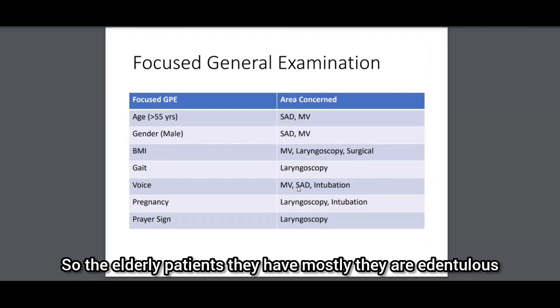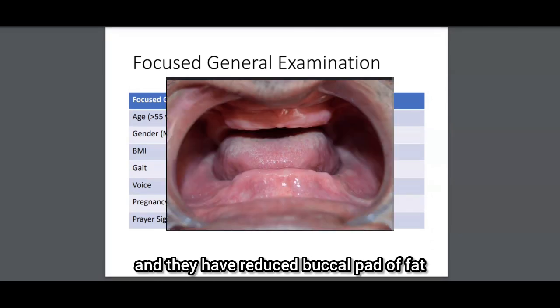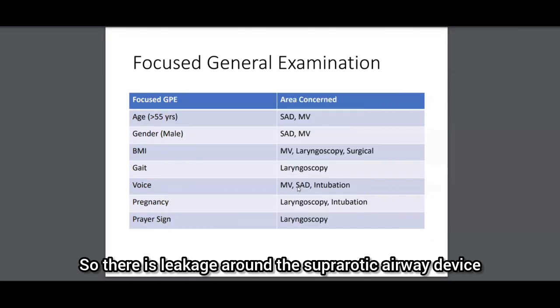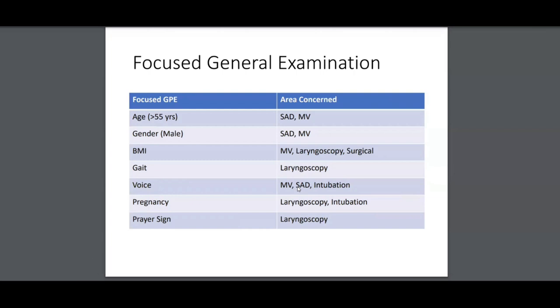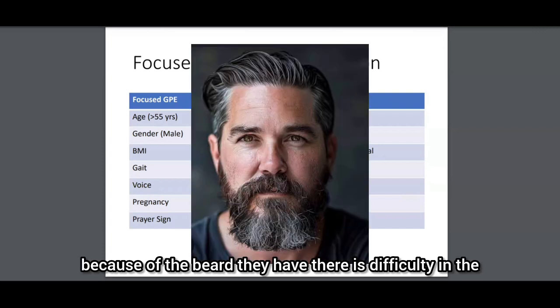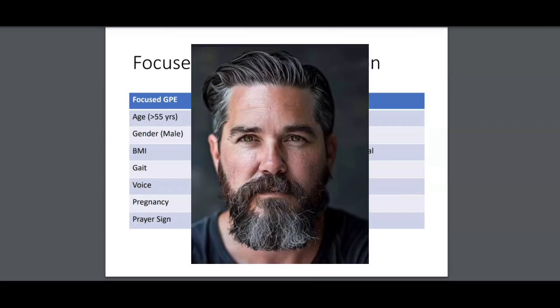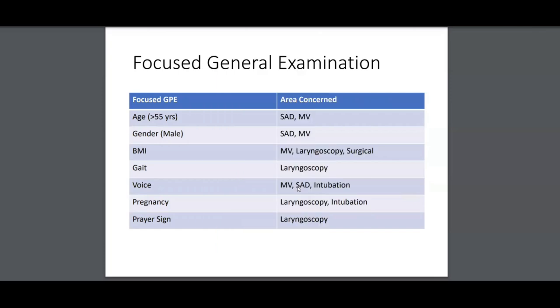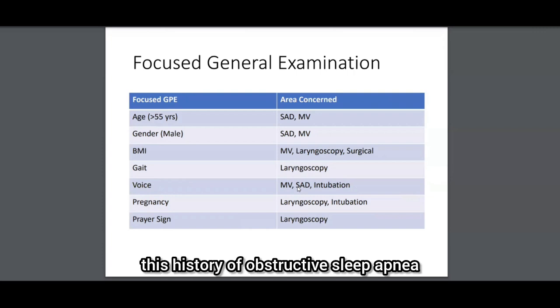The elderly patients are mostly edentulous and have a reduced buccal pad of fat, so there is leakage around the supraglottic airway device and the bag mask ventilation. Then in gender, males, mostly because of their beard, have difficulty in bag mask ventilation, and less commonly with the supraglottic airway device. Then BMI: if the patient is obese, again we have asked in history, there may be a history of obstructive sleep apnea.